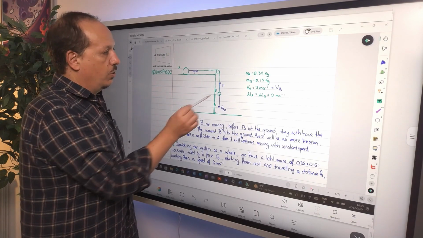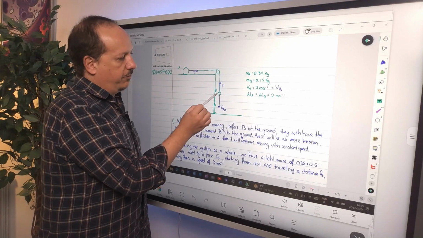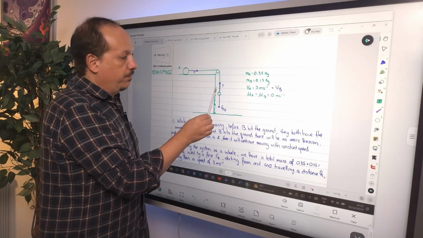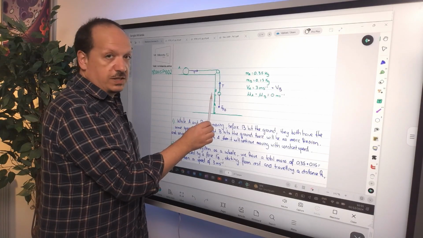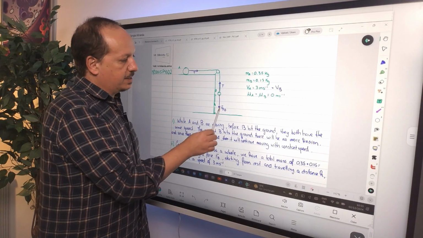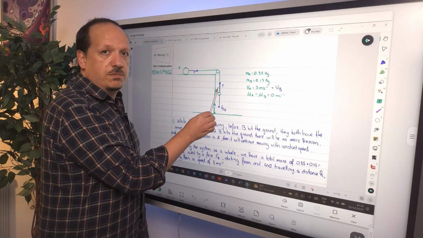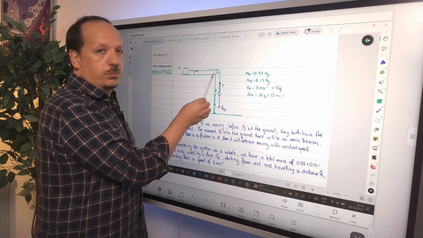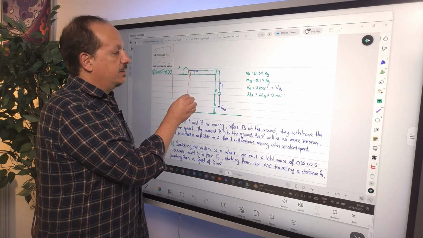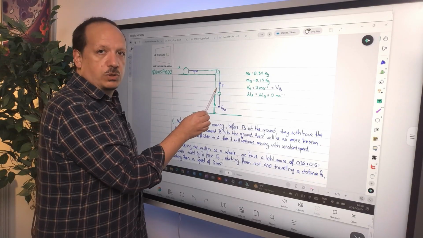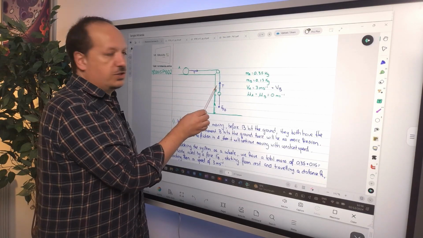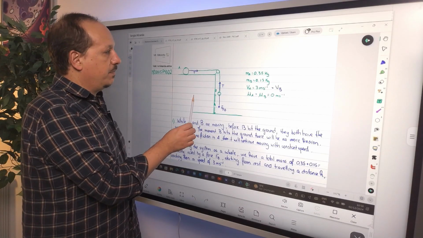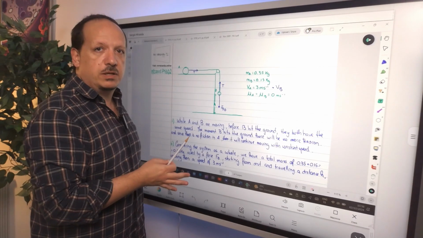So what is going on then? You have B with a weight down, you have a tension up, B is going to move, so this means it's going to accelerate downwards, so this means that the weight needs to be bigger than the tension. And since you have a single string passing over a smooth pulley, this tension needs to be the same as that one as well. So these two tensions are the same. This weight is bigger than the tension. And these are the forces that are at play over here.